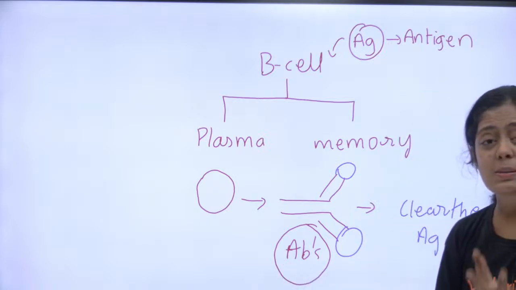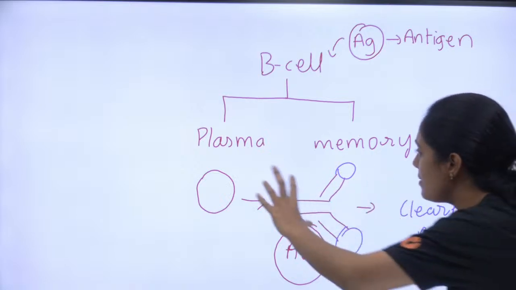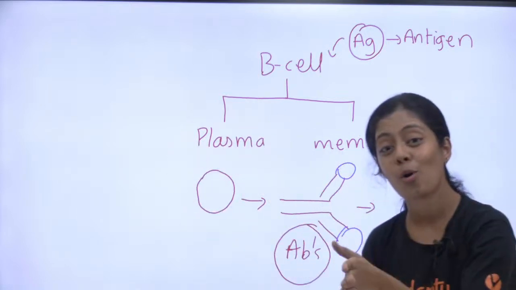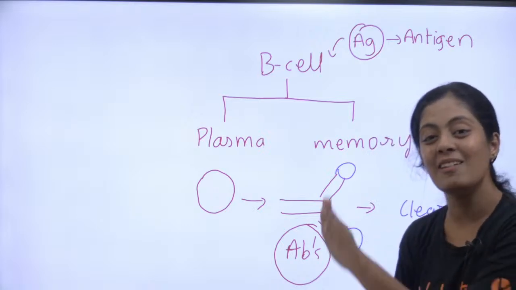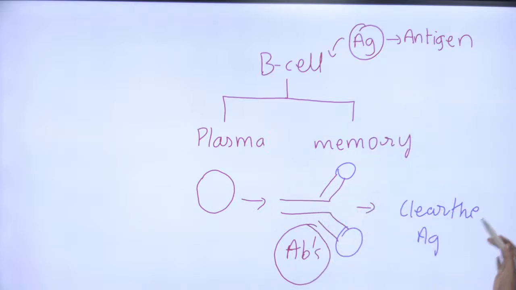Ma'am, this is what we call the B cell. Ma'am, how does this plasma cell get differentiated here? For that, we have one more immunity, that is cell mediated immunity. If this is understood, we can now go to cell mediated immunity. Did everyone understand what this is?